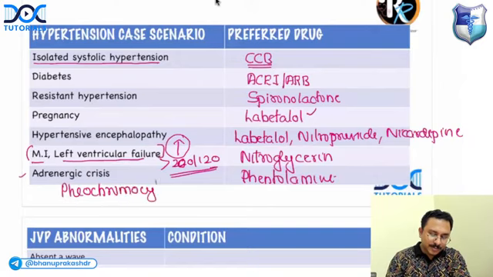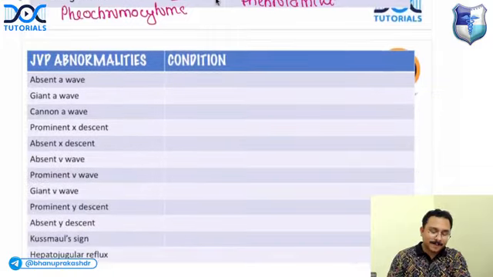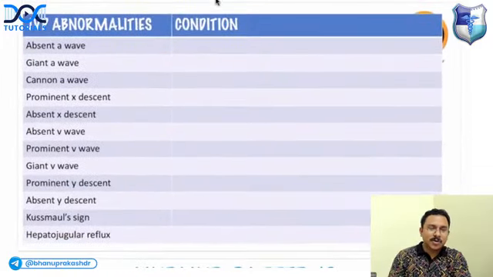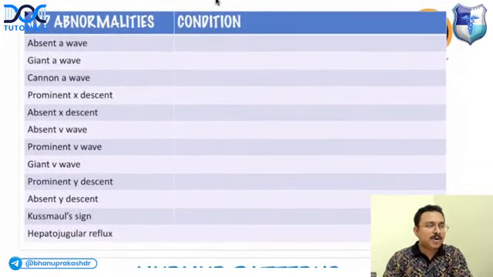Pheochromocytoma, phentolamine. Okay, right. And next, important table on JVP abnormalities and associated conditions.